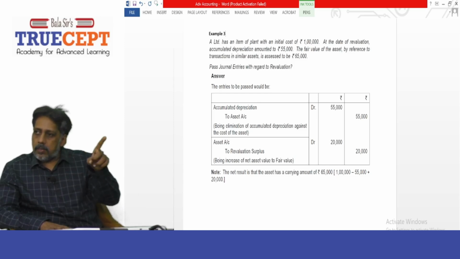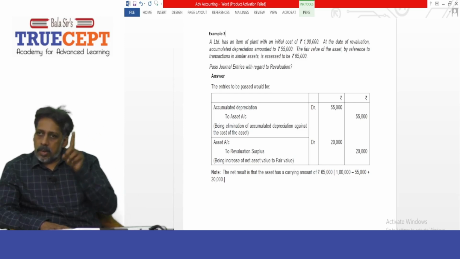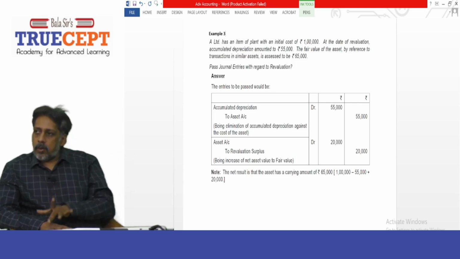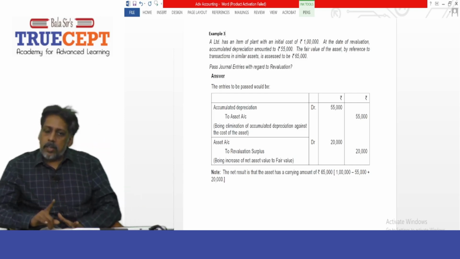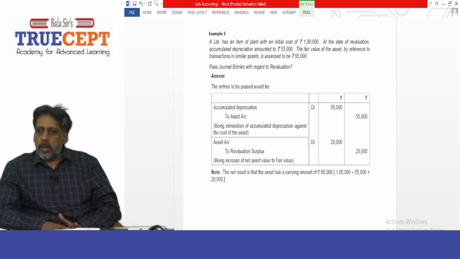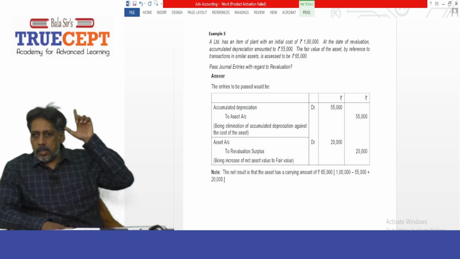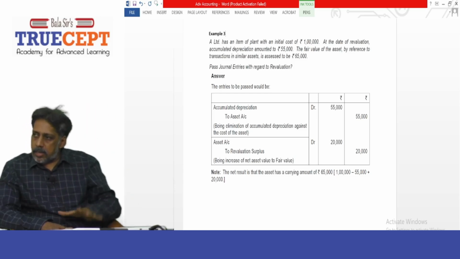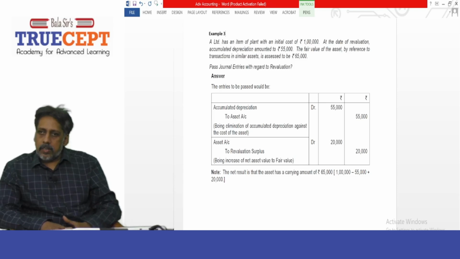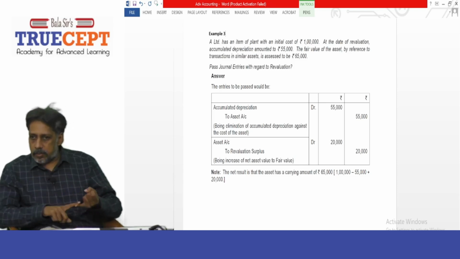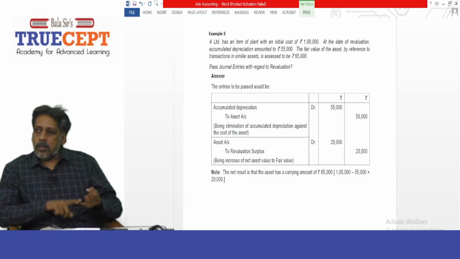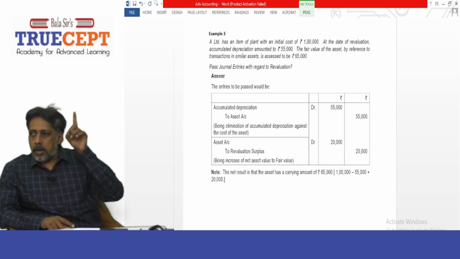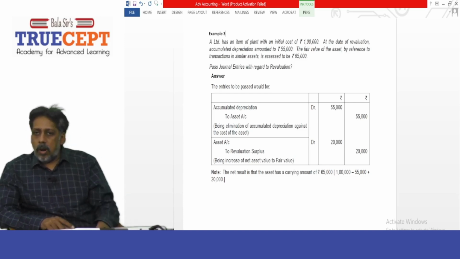1 lakh debit balance, 55,000 credited. What is the balance left? 45,000 is the balance in the asset account. Now this asset account should be taken to 65,000, right? Whenever you want to increase an asset, what do you do? Give a further debit. And that's a gain. AS 10 very clearly says whenever there is a revaluation increase and there was no decrease earlier, the revaluation increase should be credited to revaluation reserve account, or you can say revaluation surplus.